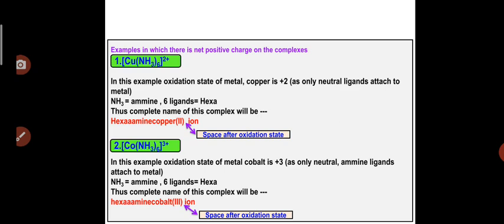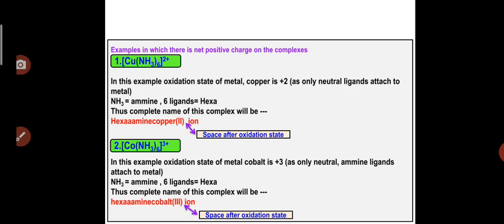I gave you one hint in the previous video on how to calculate the oxidation state of the central metal atom: when only neutral ligands are present in the complex, and there is a charge on the complex, then that charge is considered as the oxidation state of the central metal atom. Here there is a +2 charge and only neutral ligands are attached to the metal, that is copper. So the oxidation state for copper will be +2.